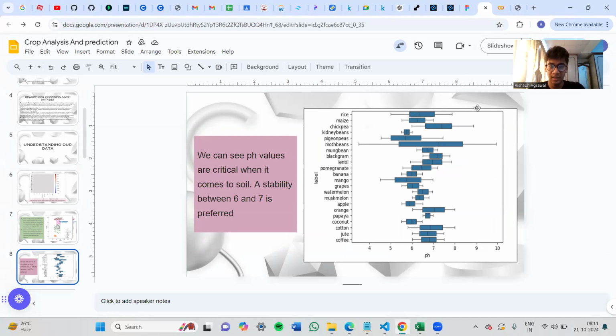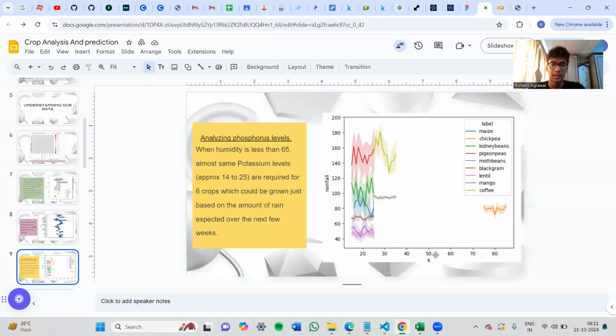This graph shows the pH value, which is best for all of these crops. We can see that a huge number of these crops are lying between the range of 6 to 7 pH. So it shows that a stability between 6 to 7 of pH is preferred for the soil. Next, the graph is rainfall against K. We can see that six of these crops are between 15 to 25 levels, which explains that if a farmer were to plant just these crops on his land, he could maximize profit in this range of rainfall.